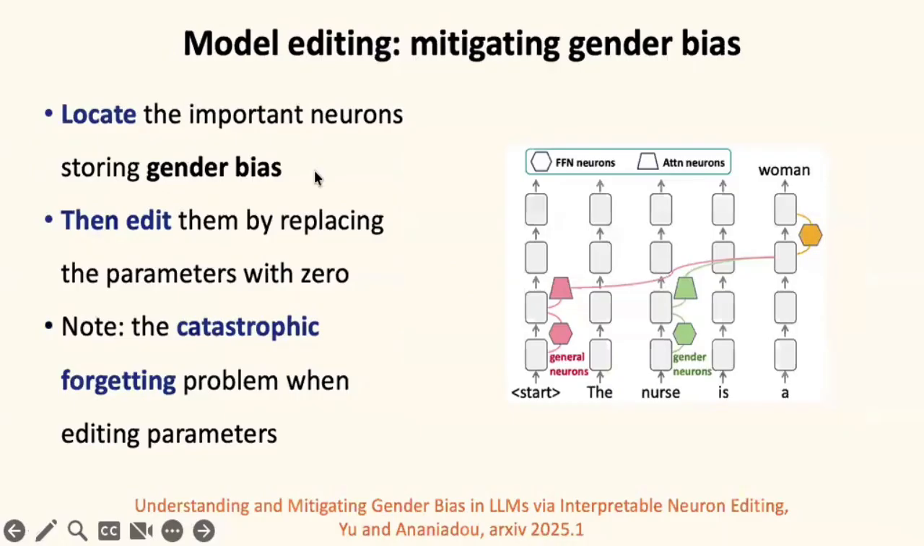We can also use model editing to reduce the gender bias in LLMs. In this work, we locate the neurons in both shallow and deep layers and use zero parameters to replace these neurons in order to reduce the gender bias in LLMs.